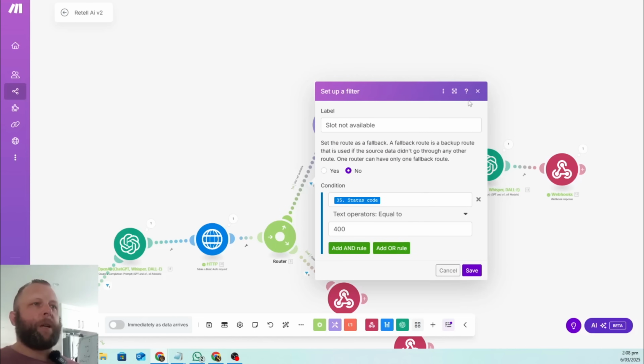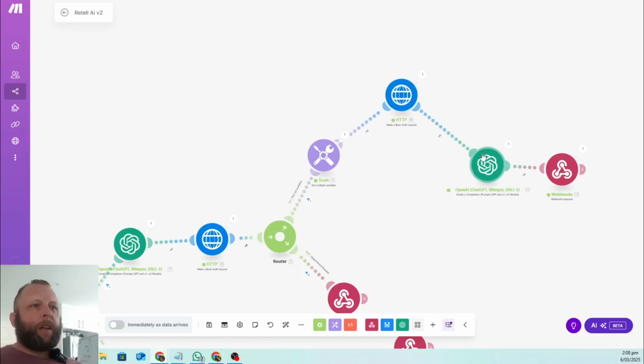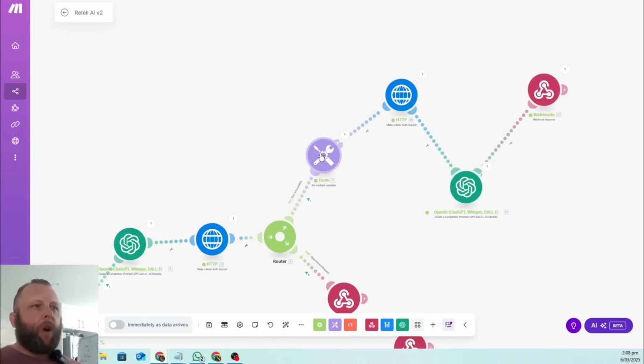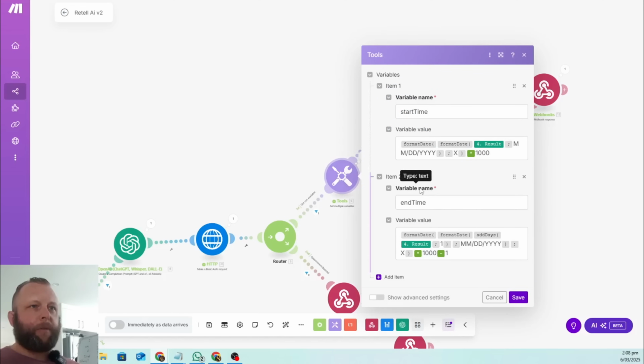Status code 400 means, hey, we need to rebook things. So this is where it might get a bit confusing for you if you are just going to straight import it. But all it's going to say is look at this time and then try and make a booking for before and after the time. It's a long-winded prompt, and all it says is we're going to come through here and we're pretty much converting everything to thousandths of a second. Okay, so you don't need to worry too much about this.